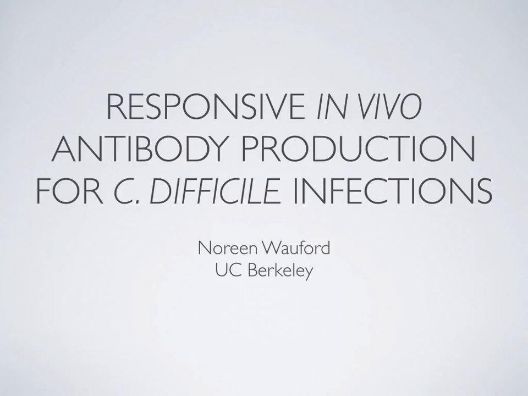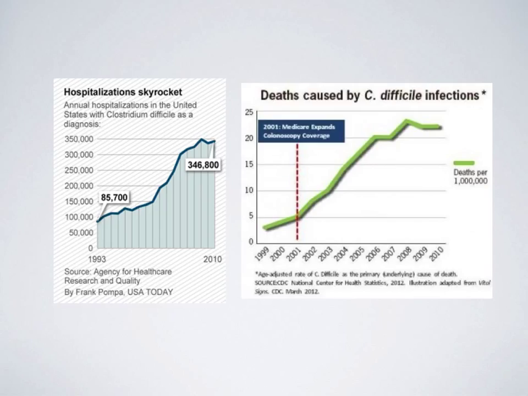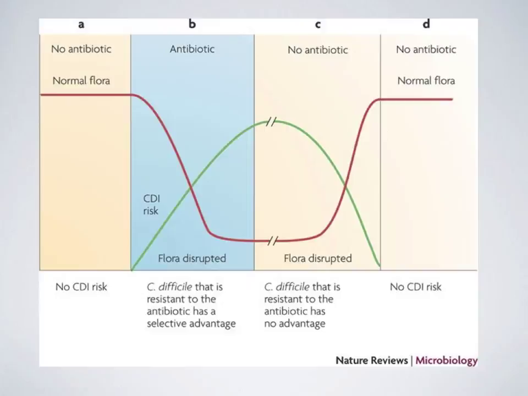Hi, I'm Noreen Wofford from UC Berkeley, and my final project is responsive in vivo antibody production for Clostridium difficile infections. C. difficile is one of the most deadly infections in the U.S. That's because in the last 10 years, an antibiotic-resistant strain has emerged that causes 453,000 infections per year and 29,300 associated deaths.